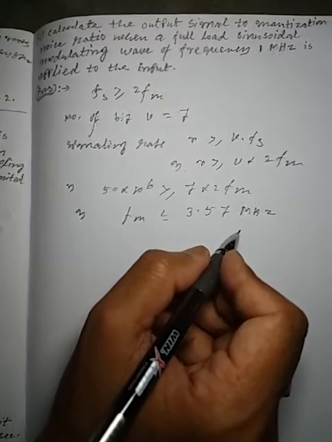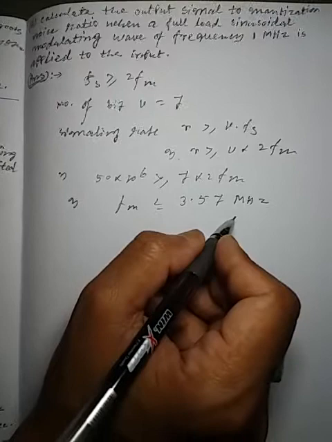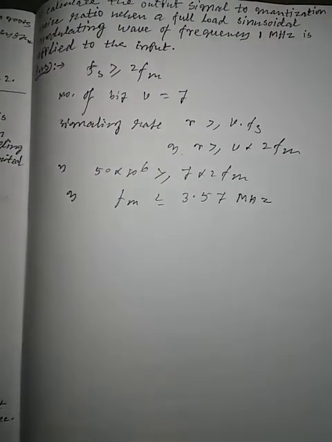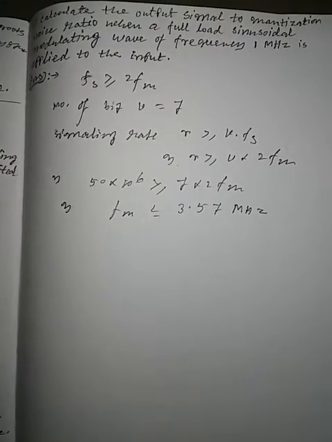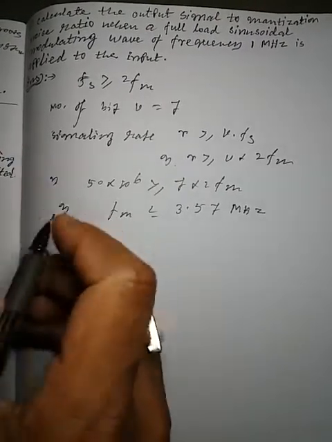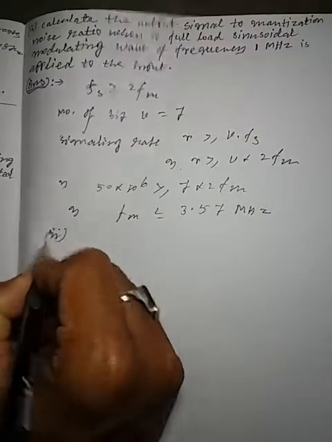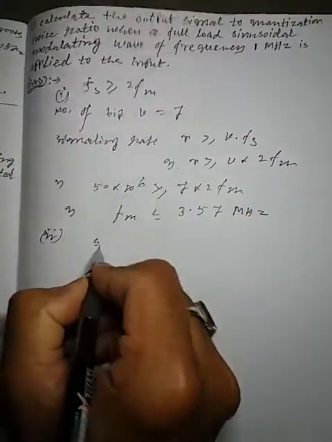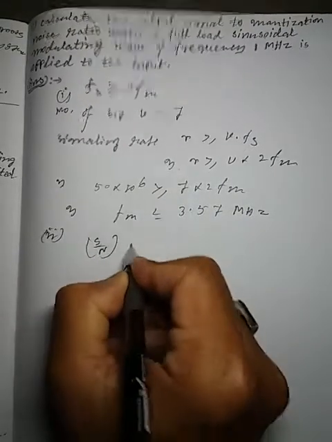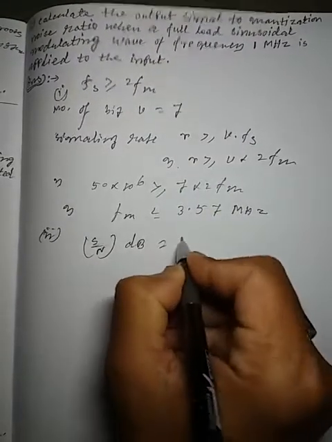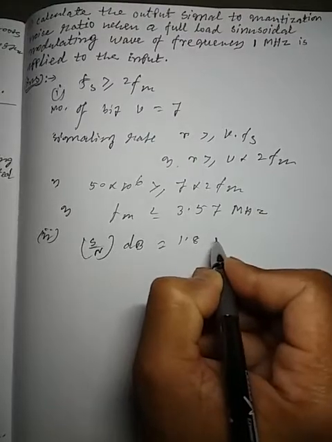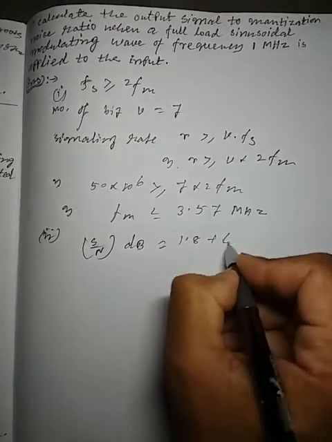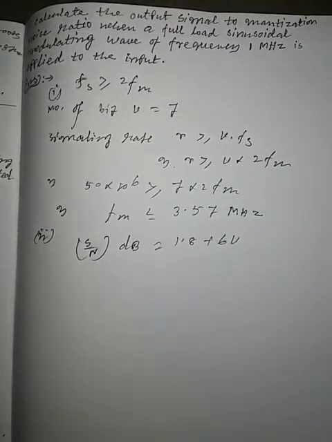Now in question number 2, we know that the modulating wave is sinusoidal. For such a signal, the signal to quantization noise ratio is expressed as, so that was for question number 1. For question number 2, signal to noise ratio in dB is equal to 1.8 plus 6v.